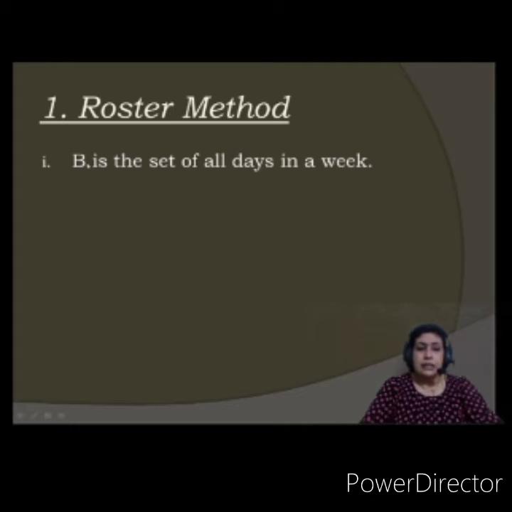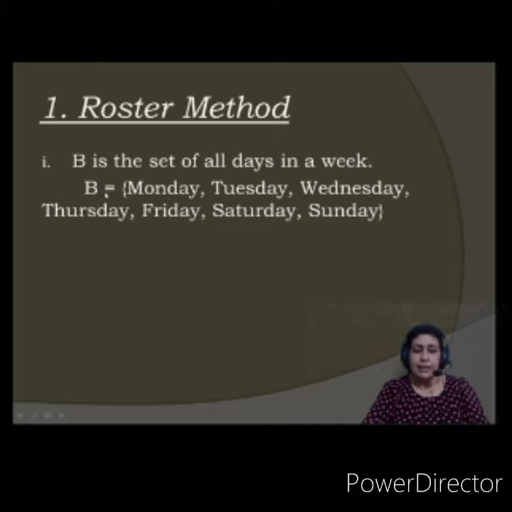See, this is the question. B is the set of all days in a week. Now you have to write it in a list form. List means you write 1, 2, 3, 4, like this you make a list. So you represent like this: B is equal to curly brackets open. This is the way you represent a set. I hope you remember this, you have studied in 9th standard.